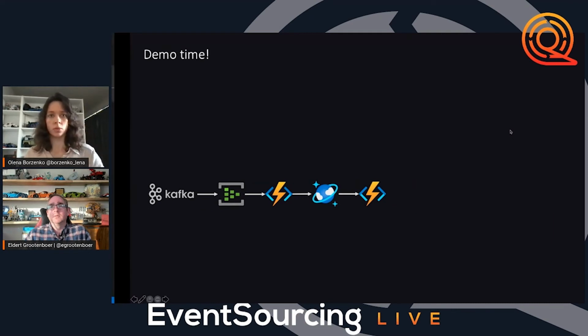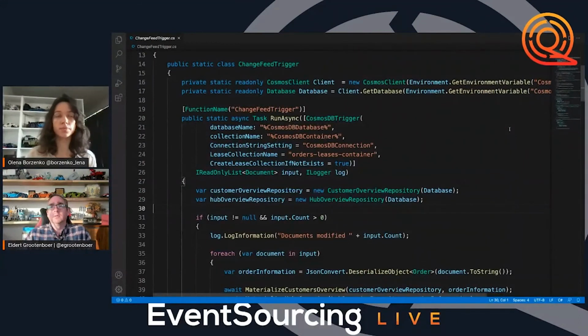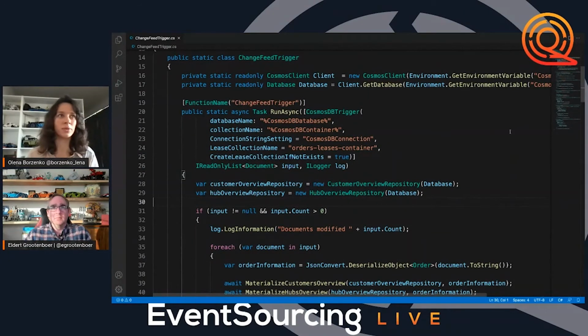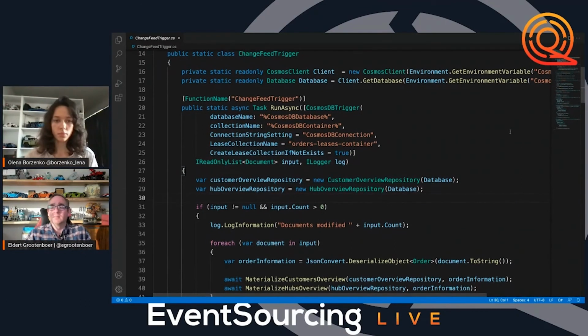I will now switch to my code. I hope the size of the code is okay. Otherwise, please drop a message in the comments. But anyway, that's how it looks. Change feed trigger, that's the name of my function. As already mentioned before, this is an Azure function, and the only thing I have to do is specify the collection name and the database, and of course the connection string.